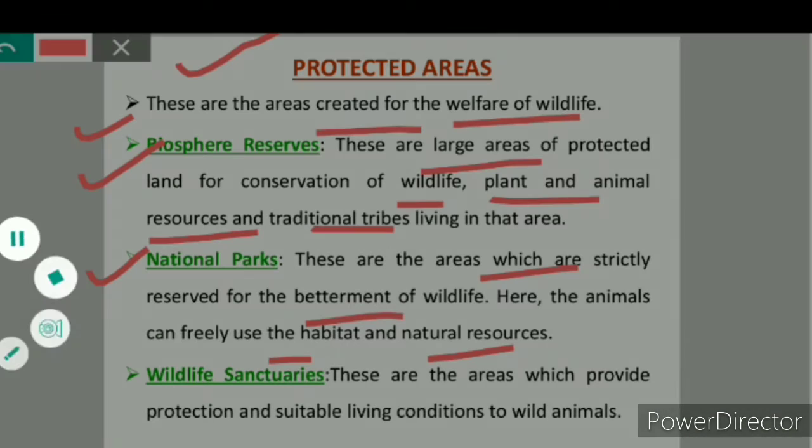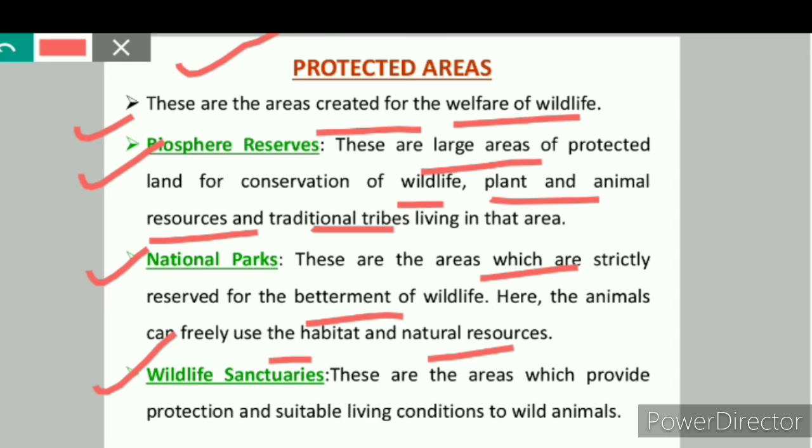Now we will study about wildlife sanctuaries. These are the areas which provide protection and suitable living conditions to wild animals. These are the areas where animals are protected from any disturbance to them and their habitat.